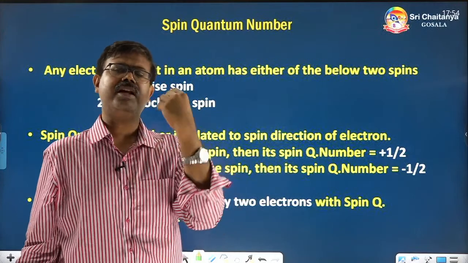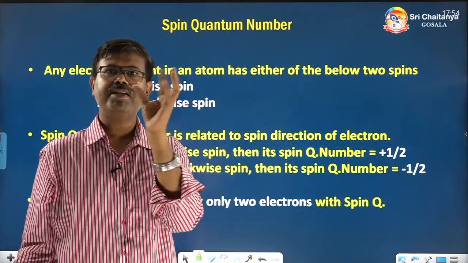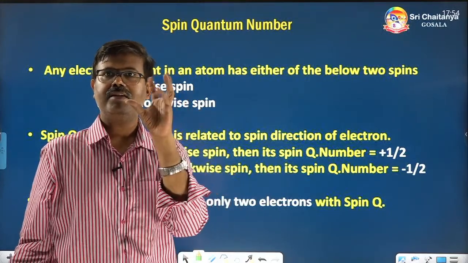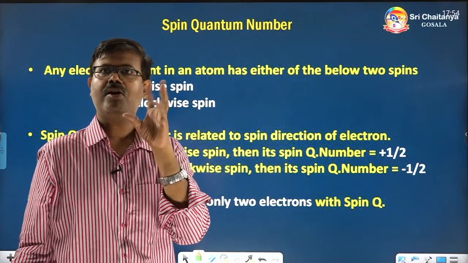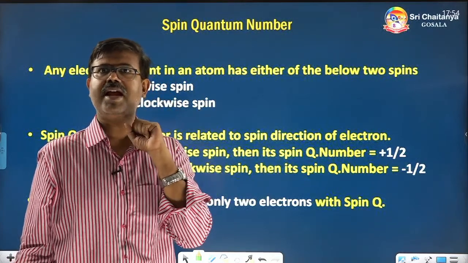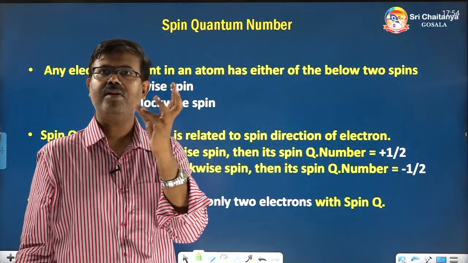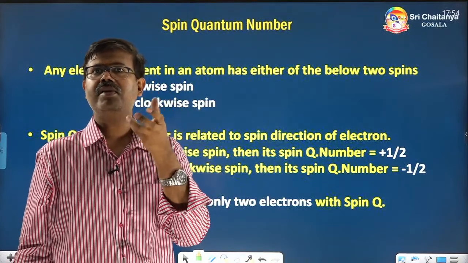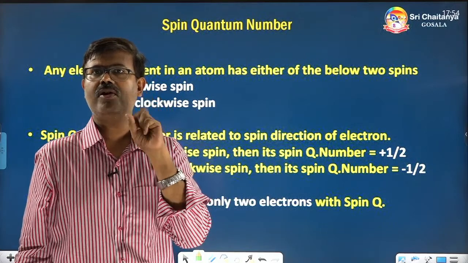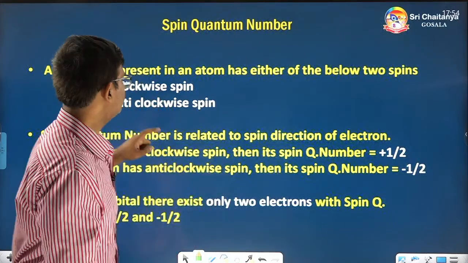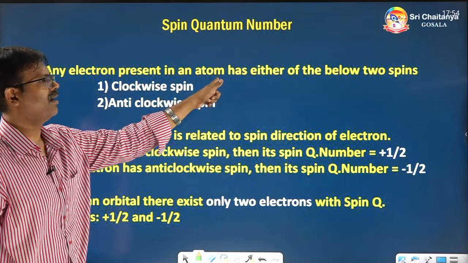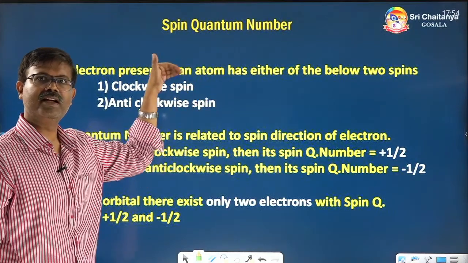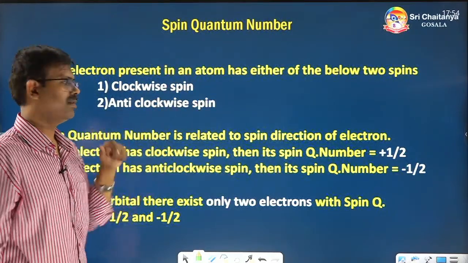Any electron in an atom has a spin, like how the Earth rotates on its own axis. Same way, here the electron has its own spin. One is called clockwise spin, and if it is moving anti-clockwise, we say it is anti-clockwise spin. So any electron present in an atom has either of these 2 spins.